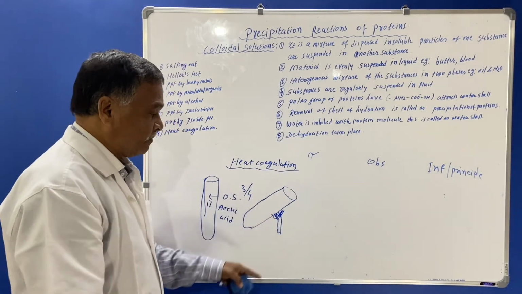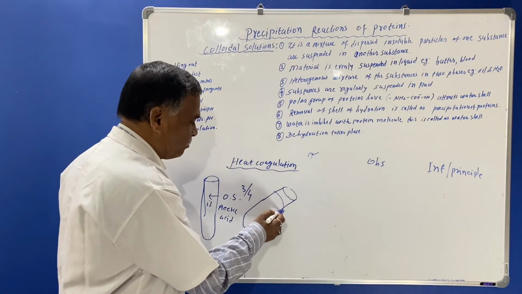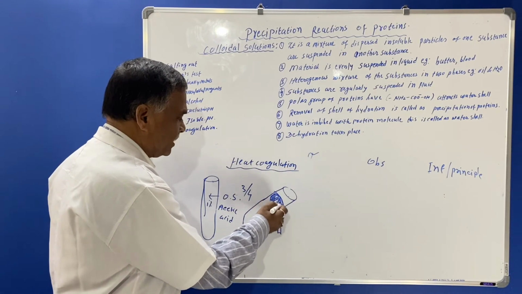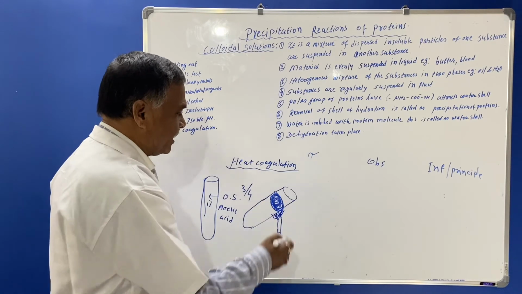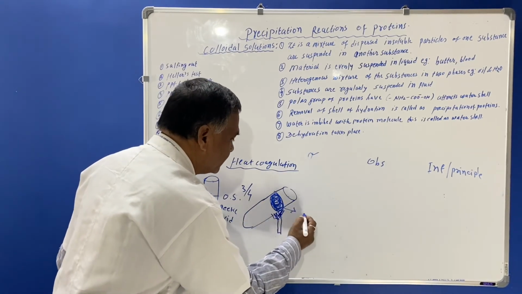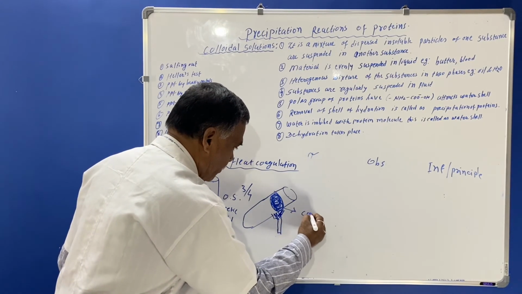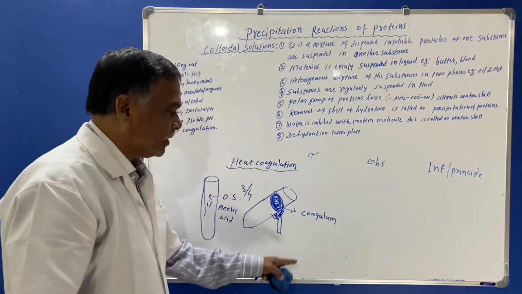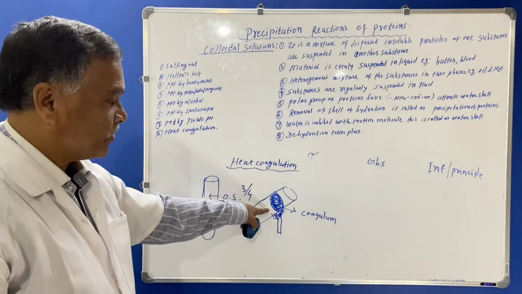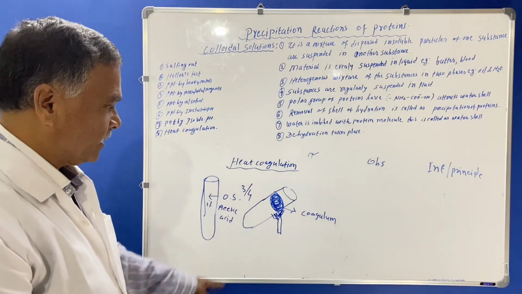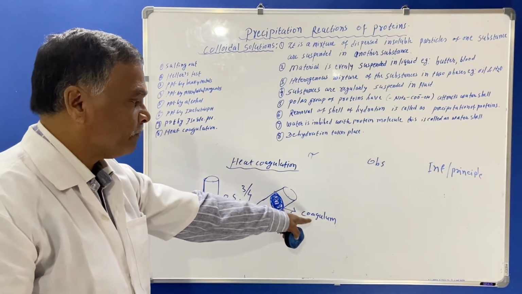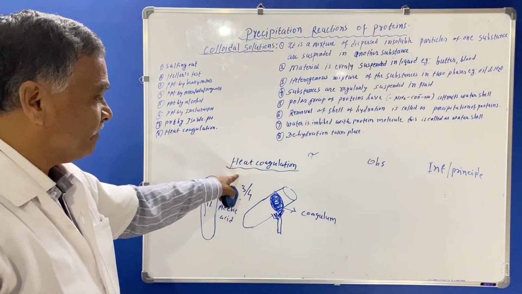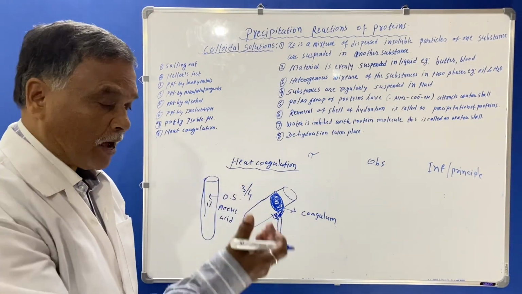Then what will happen? A white coagulum will form. This coagulum is nothing but the aggregation of denatured protein, and it is called coagulum. So coagulum is formed after heating the test tube from the upper portion.